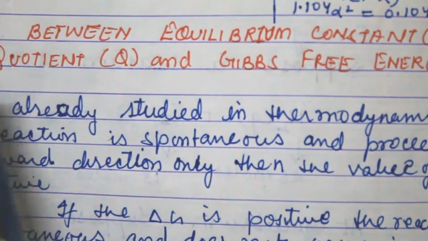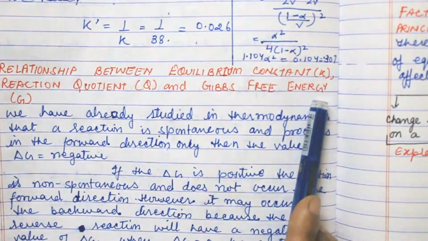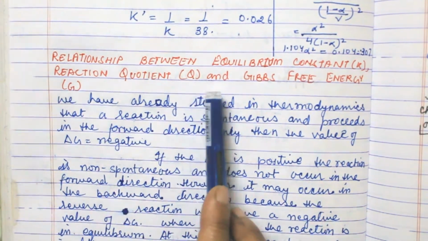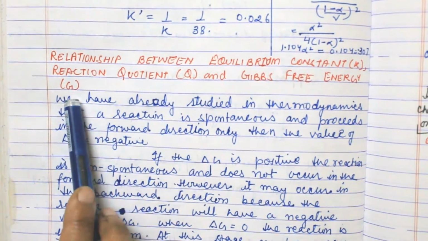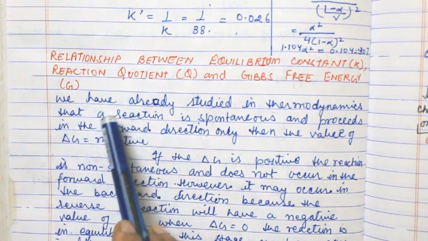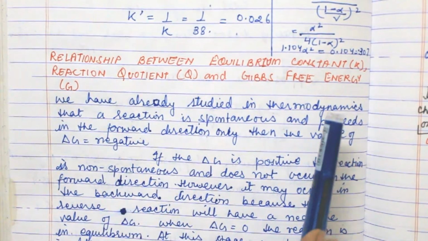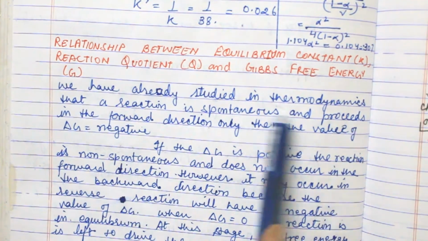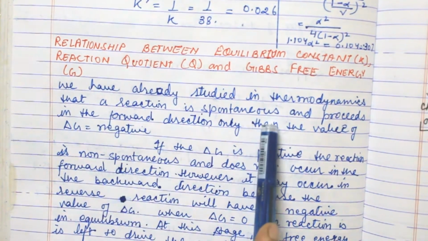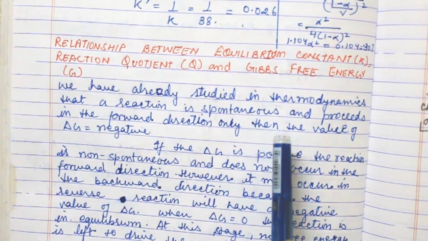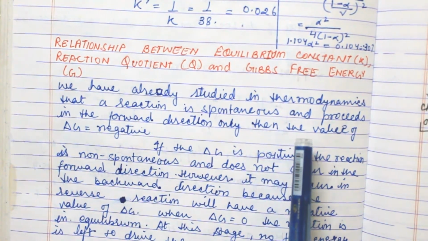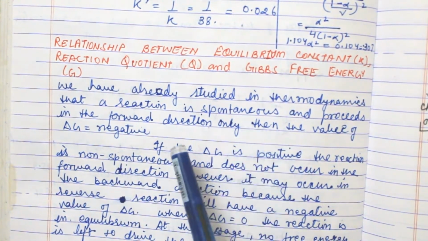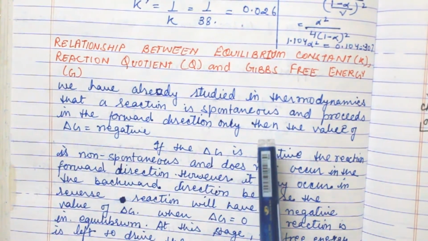Now come to the relationship between equilibrium constant, that is K, reaction quotient, that is Q, and Gibbs free energy, that is G. What is the relation between G, Q and K? Let us find out. We have already studied in thermodynamics that a reaction is spontaneous, a continuous process which takes place automatically.